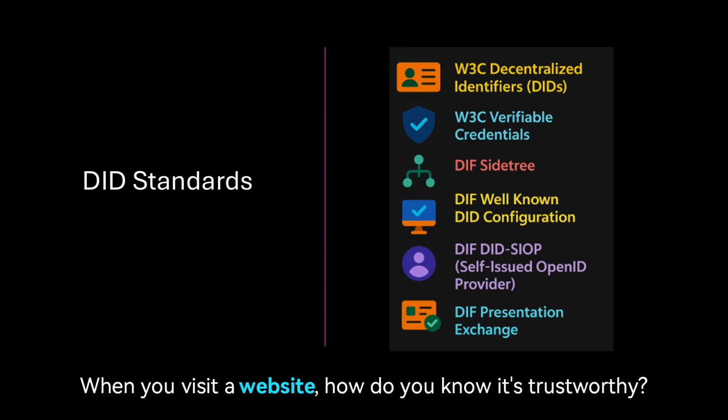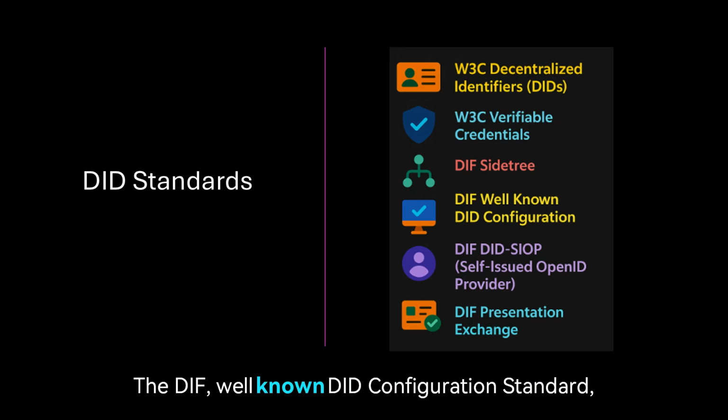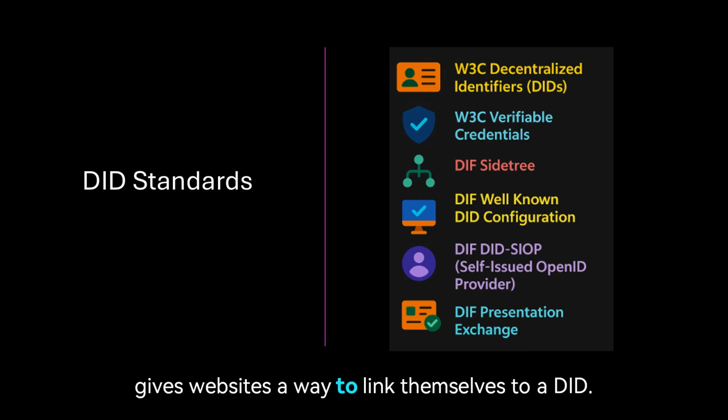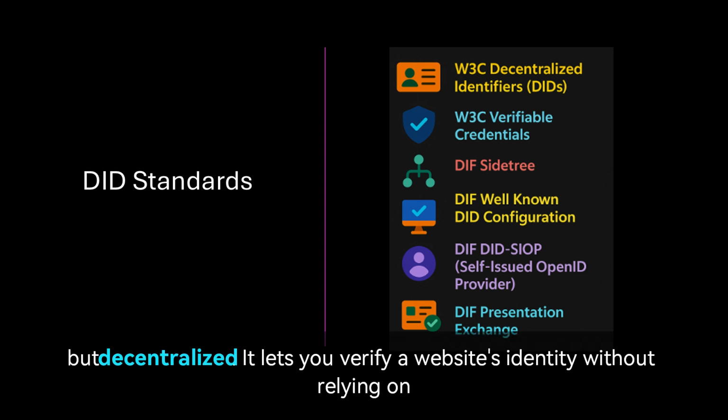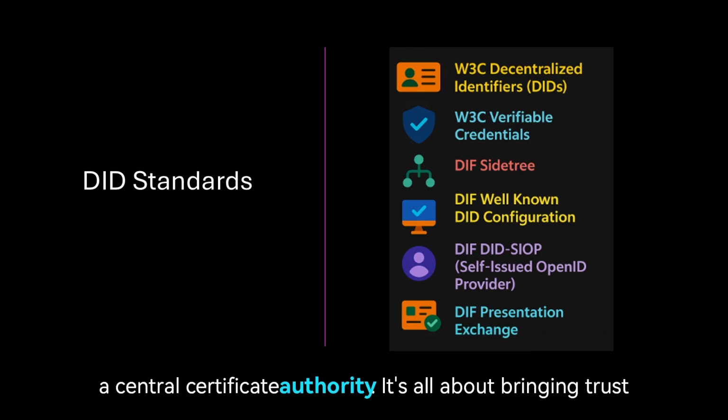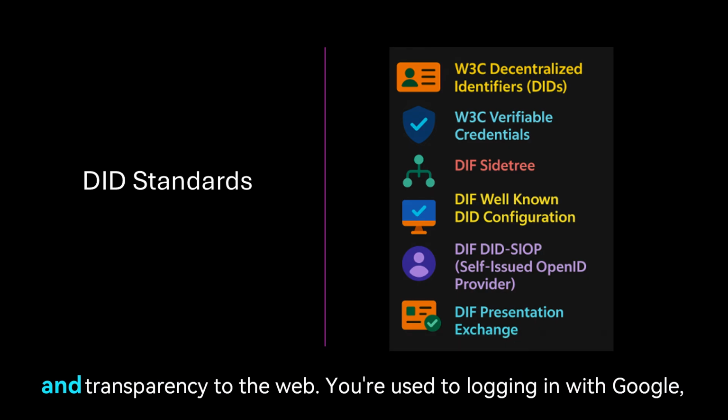When you visit a website, how do you know it's trustworthy? The Diff well-known DID configuration standard gives websites a way to link themselves to a DID. Think of it like a digital certificate, but decentralized. It lets you verify a website's identity without relying on a central certificate authority. It's all about bringing trust and transparency to the web.